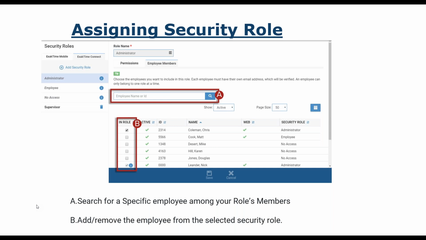Only the administrator really knows the security roles, right? As an employee, I don't know. I'm not controlling that function. You as an administrator are. So this is one way that you can move people between security roles, either for the ExakTime Mobile or the ExakTime Connect. Works for both. Remember, Mobile and Connect work independently of each other, okay?